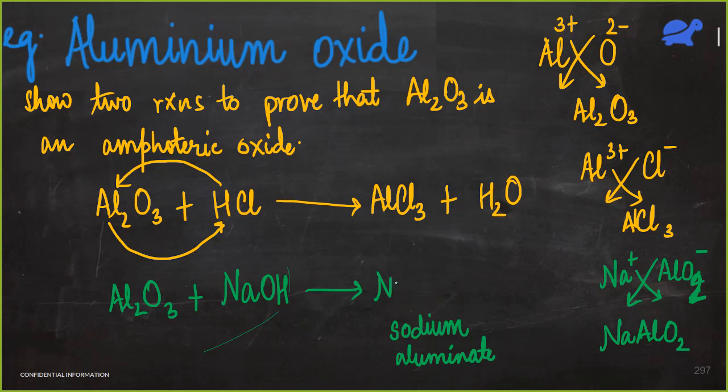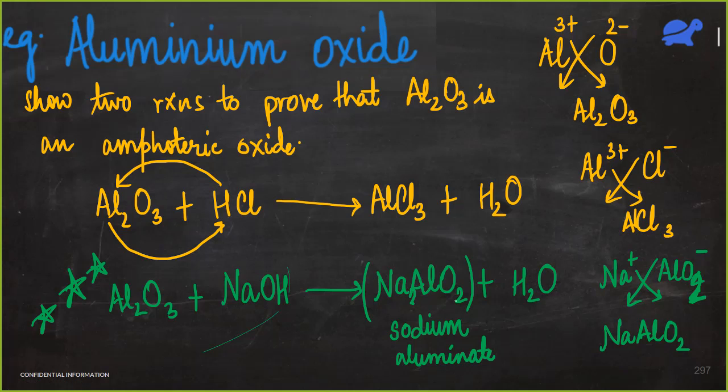Okay. So here we'll get sodium aluminate NaAlO2. Along with it we'll get some water. So this reaction is extremely important for your board exams. Remember this compound, sodium aluminate. So this is again a salt and water.